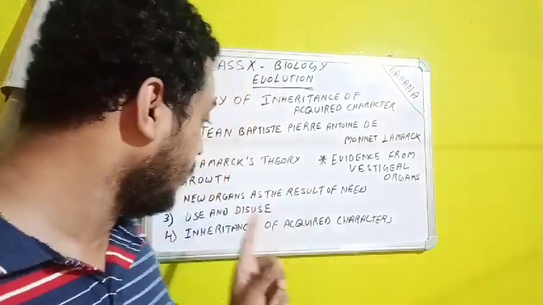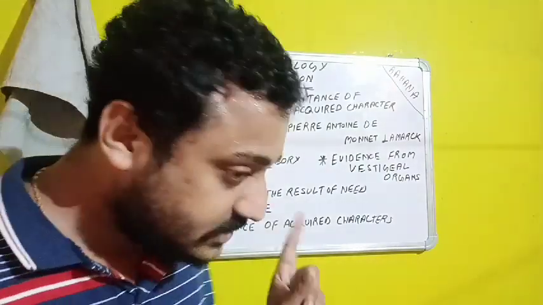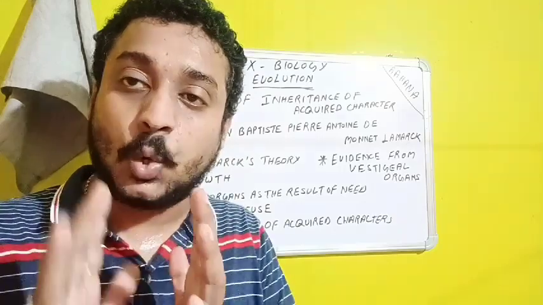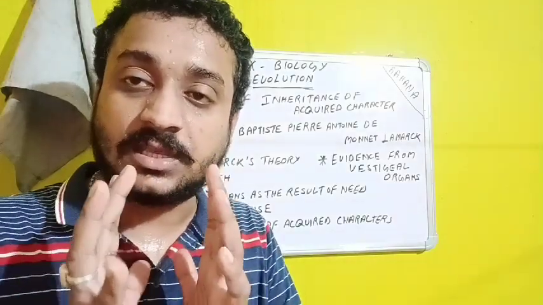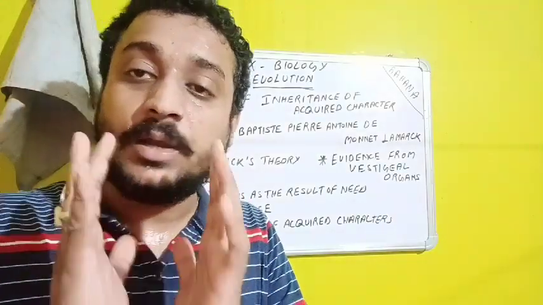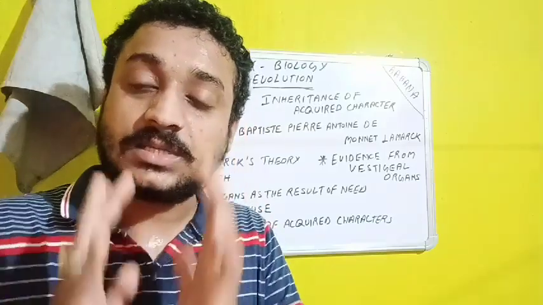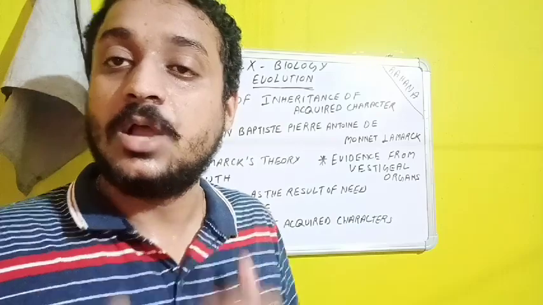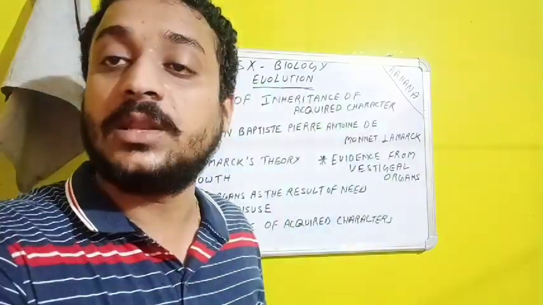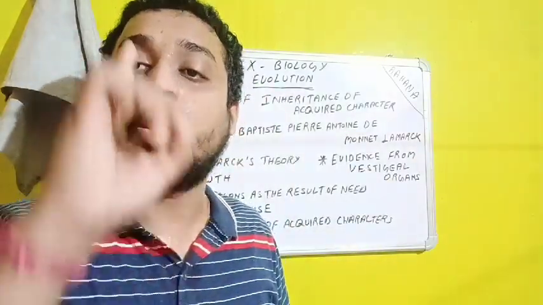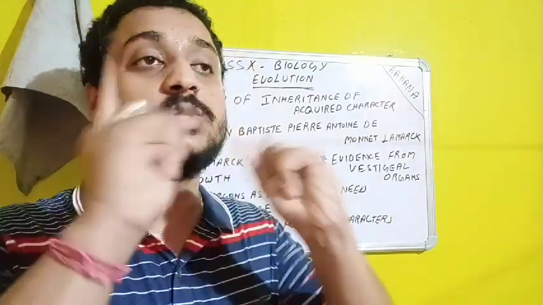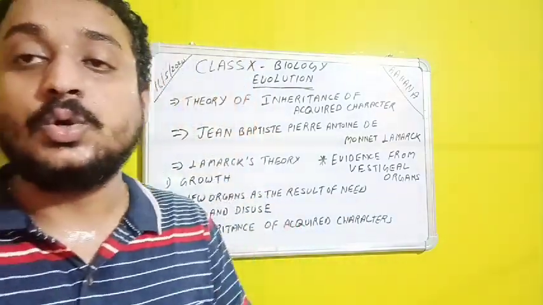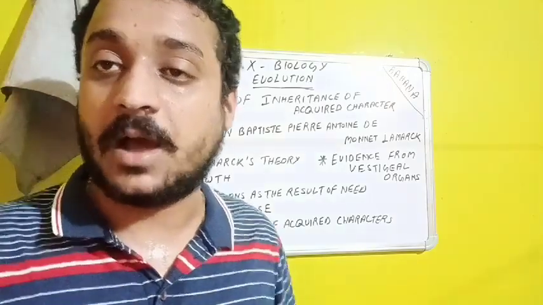Now, this theory of inheritance of acquired characters given by Lamarck, along with the example of the giraffe, has shown that yes, though this was done physically, since it was done continuously, it has come into the reproductive cells also, and through the reproductive cells it went to the next generation. The next generation also tried their level best to stretch their necks, and finally the goats turned into giraffes. So this is what Lamarck said.